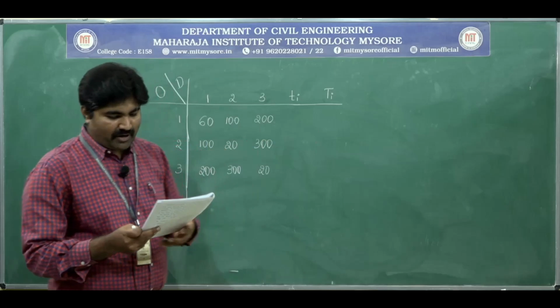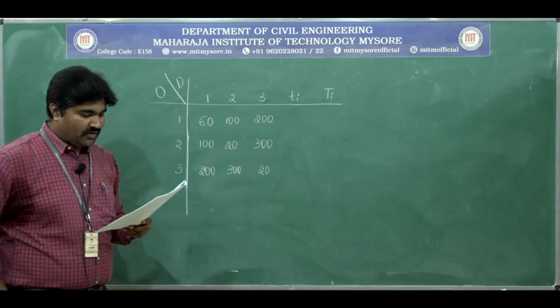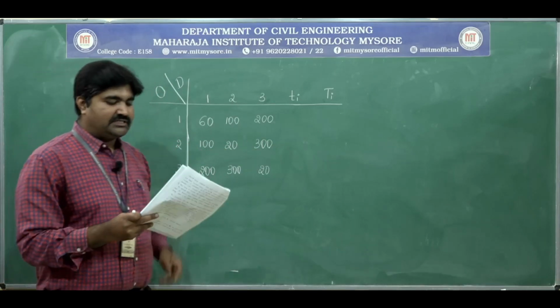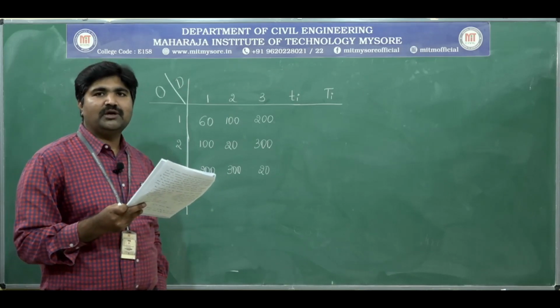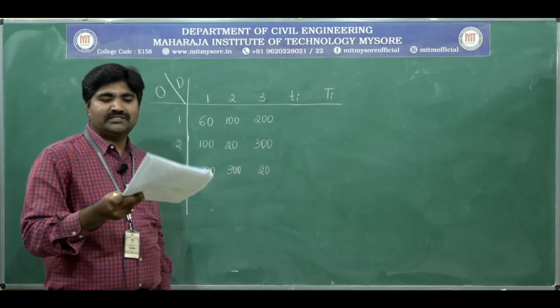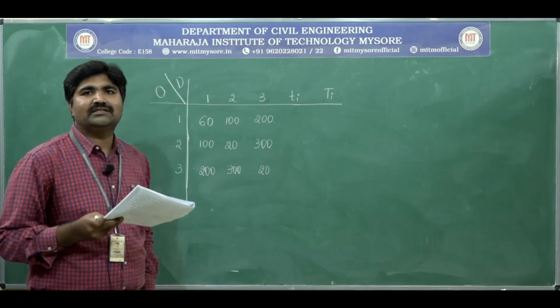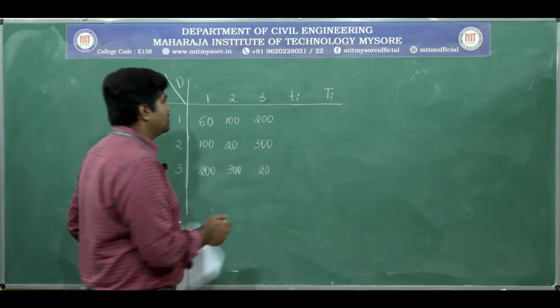The future trips generated in zones 1, 2 and 3 are expected to be 360, 1260 and 3120.